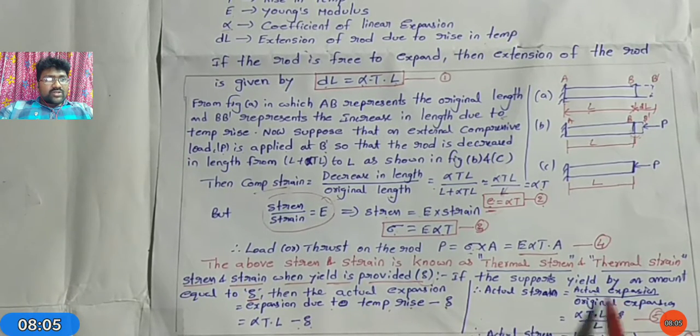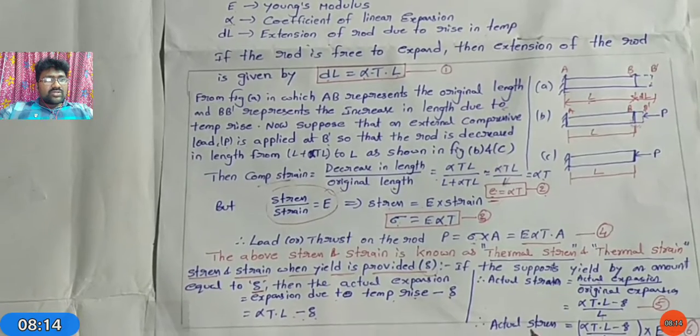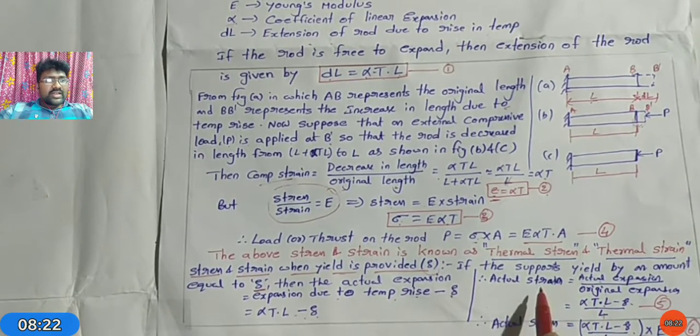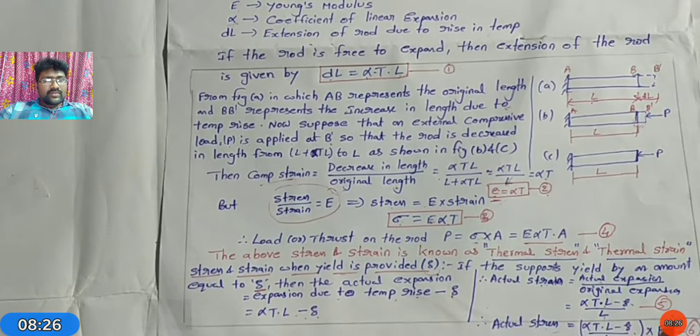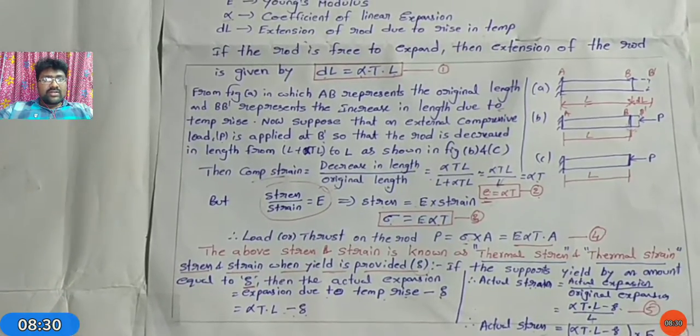Then actual strain equals actual expansion by original length, that is alpha TL minus delta, by L. Next, stress equals strain into Young's modulus, that is alpha TL minus delta by L, into Young's modulus. It is the actual stress in the material when yield is provided.